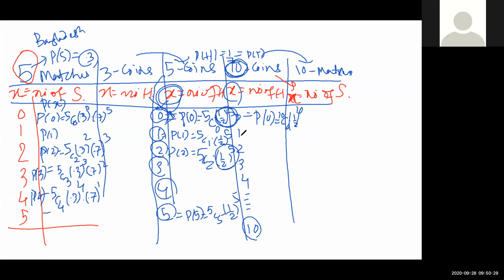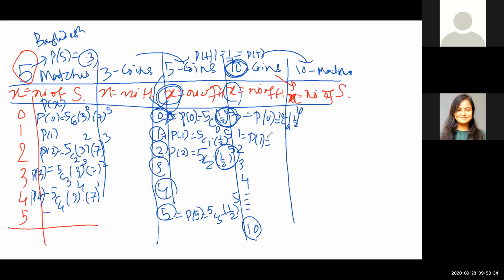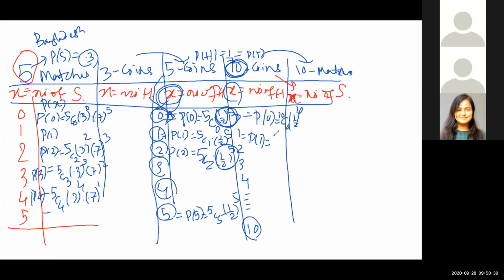Prayag, P1. What is P1? Sorry, sir. 10C1. You are not listening here. 10C1, and half to the power 10. Very good. Ayush dear, take over. Save time. Go to P4. Sir, 10C4, half to the power 10.